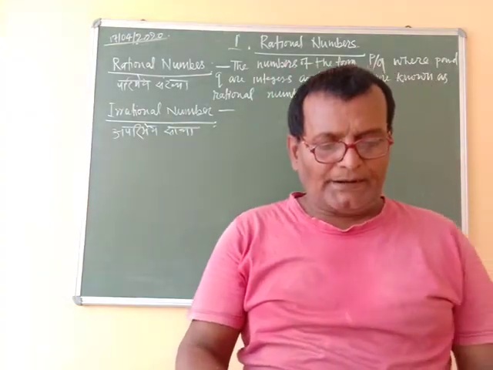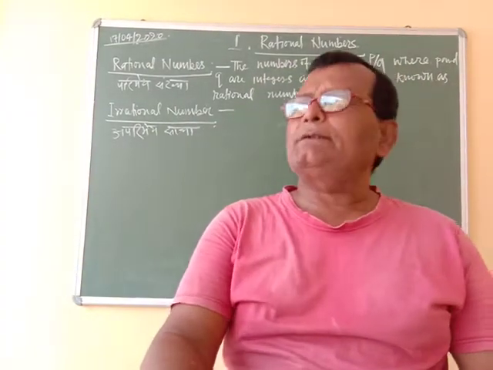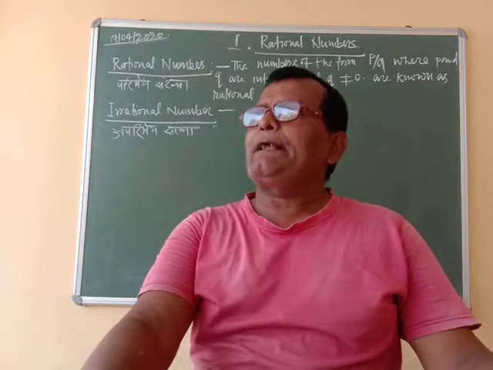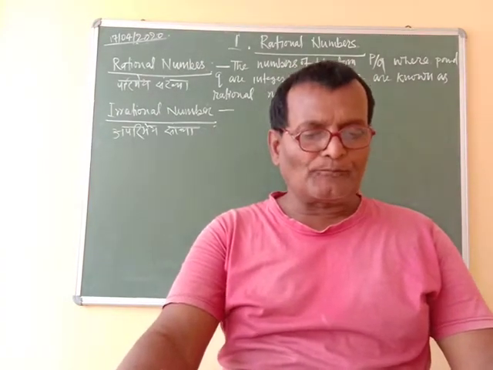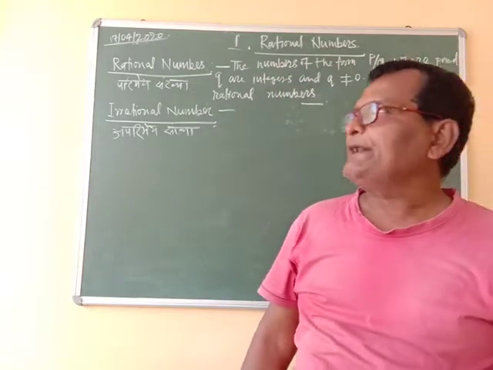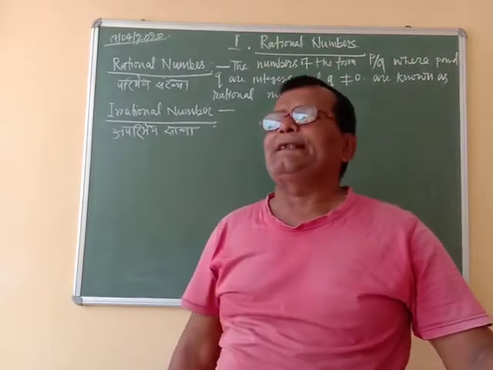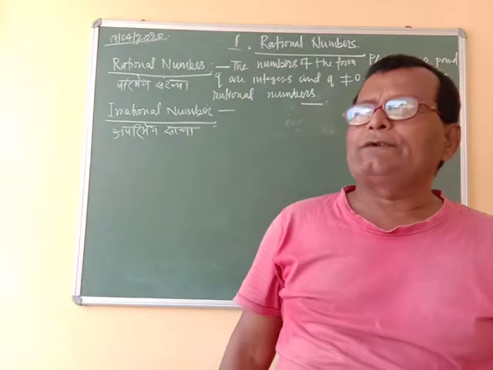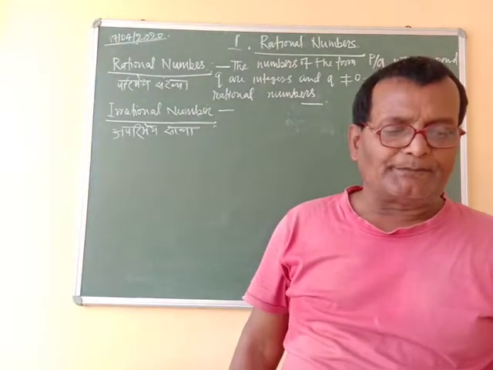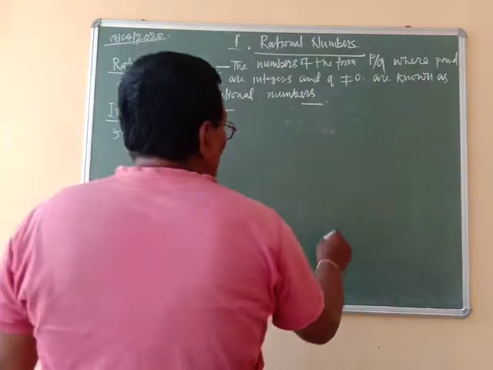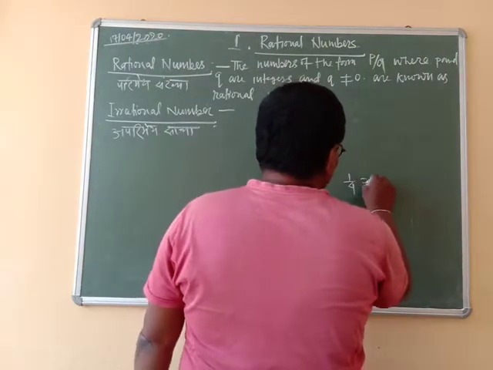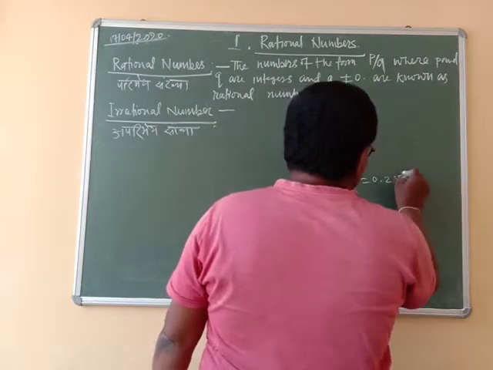Terminating decimal means that if the decimal expression of p by q terminates or comes to an end, it is known as a terminating decimal. As for example, 1 by 4 is equal to 0.25.